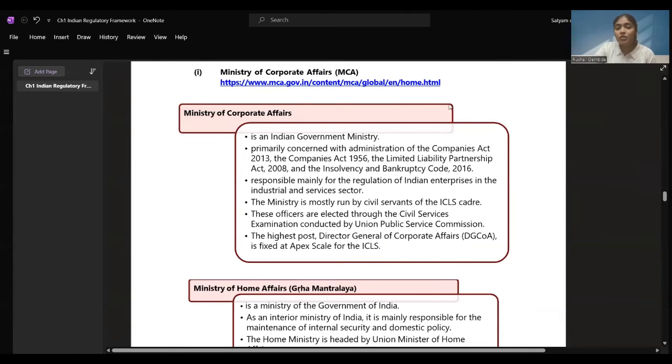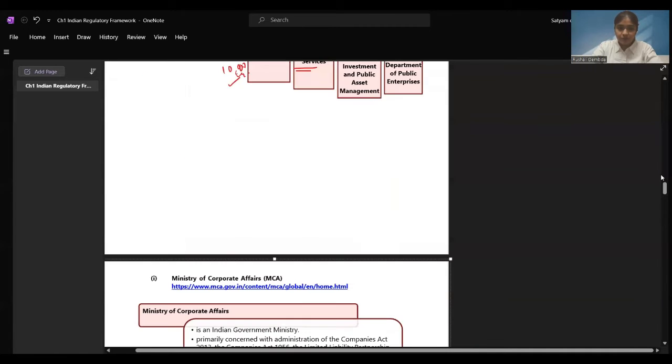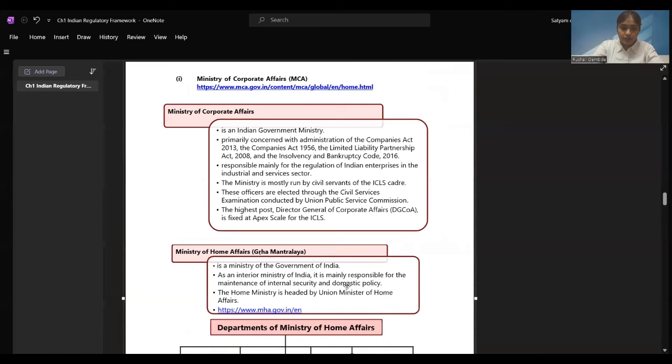Now, let me take you to the next ministry, which is the Ministry of Corporate Affairs. Okay, give me one second. I'll just take you to the Ministry of Corporate Affairs. Let's go to the Ministry. Yes, there you go. This is the website of MCA, as it is commonly known, and companies use this because all the corporate services,